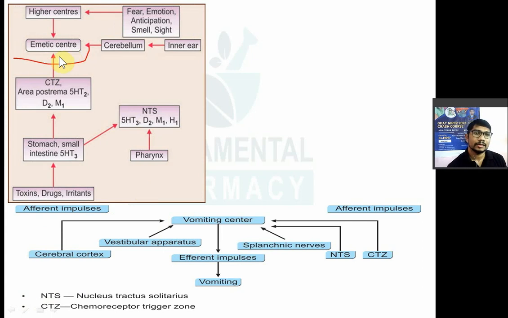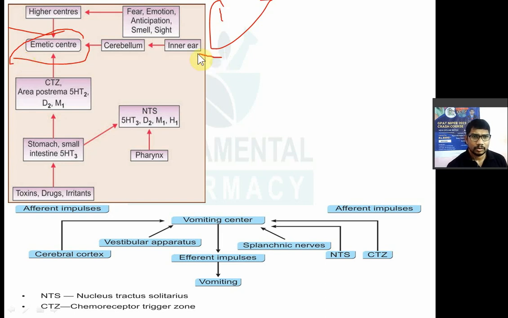This is known as the vomiting center, and stimulation of the vomiting center by any stimulus will result in emesis. Now the vomiting center is stimulated by the first reason for emesis: if you have any fear, if you are emotional, if you have a very bad smell, if you see something very filthy, that stimulates the higher center present in the cerebrum, and that stimulates the vomiting center to produce emesis or vomiting, right?